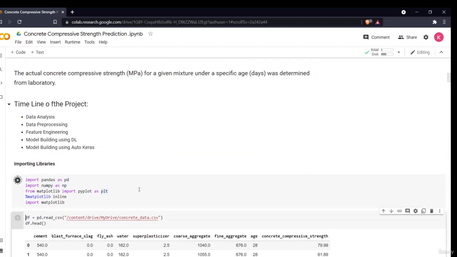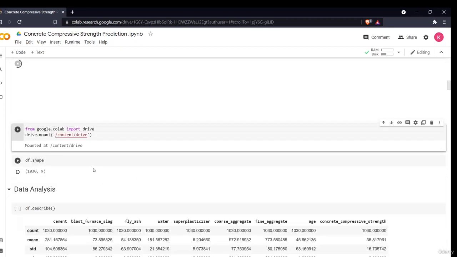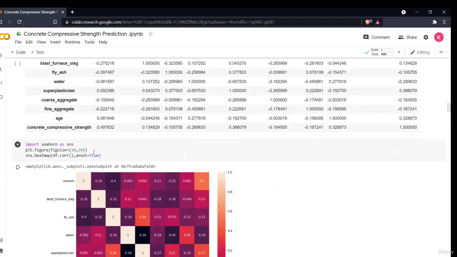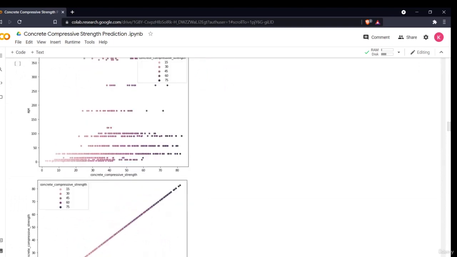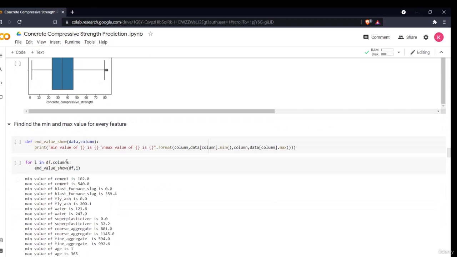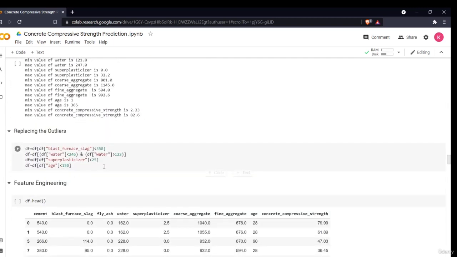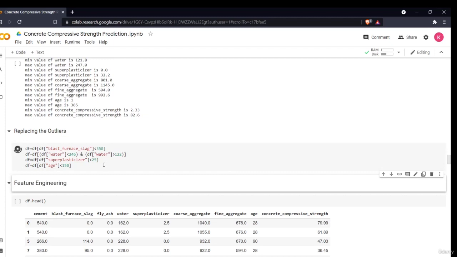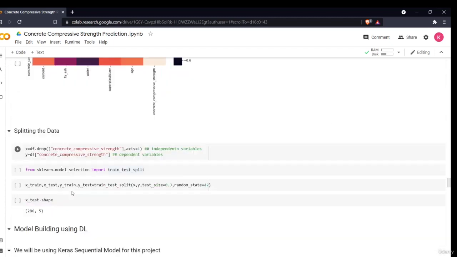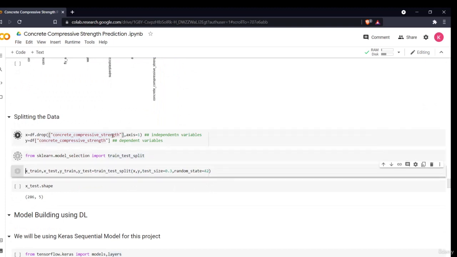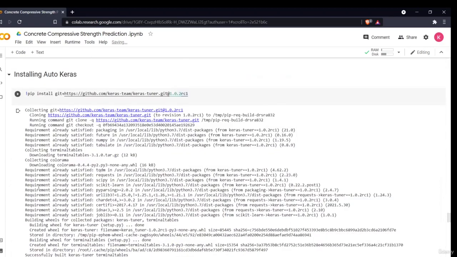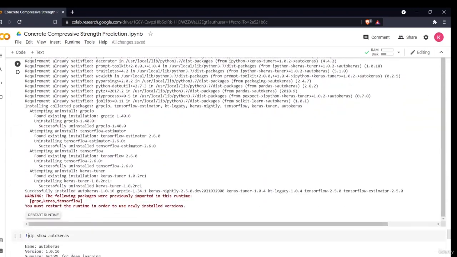And I'll do all of the data pre-processing techniques again. I'll just do all of these things again. It will take only a minute. This is basically the scatter plot. I don't want this. In this data I'll just replace the outliers and apply the feature engineering technique which we did. Then we'll just split our data, and perfect. So now this is our test data. Now we can simply pass this data into our AutoKeras model.